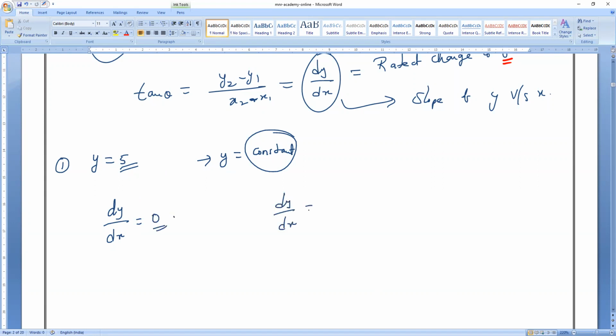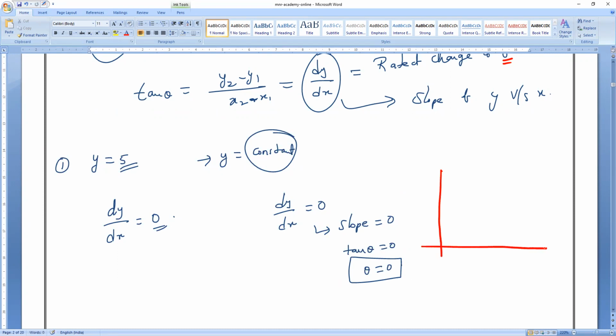So dy by dx equals 0 means in the sense of slope, the slope is equal to what? Slope is equal to 0, then tan theta is equal to 0 and theta is also 0. Clear, everybody?